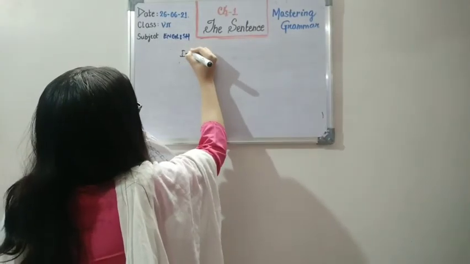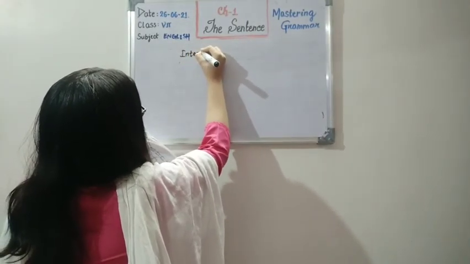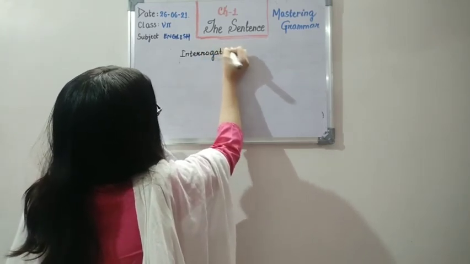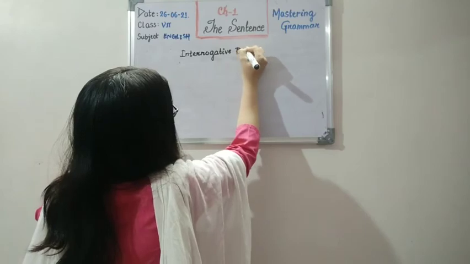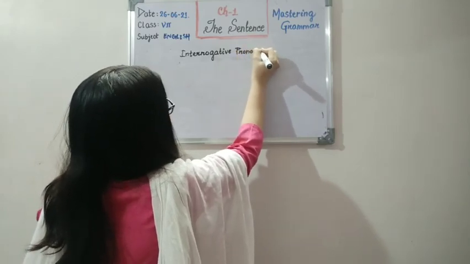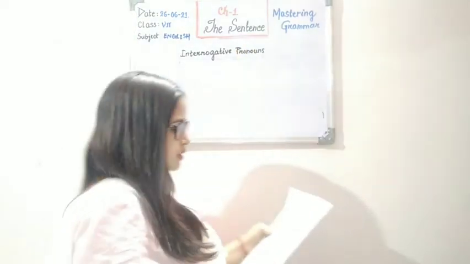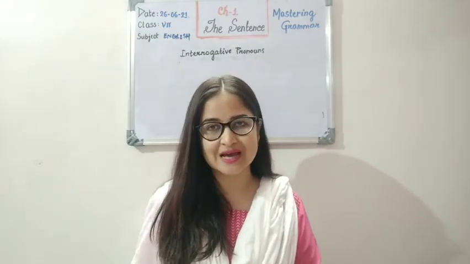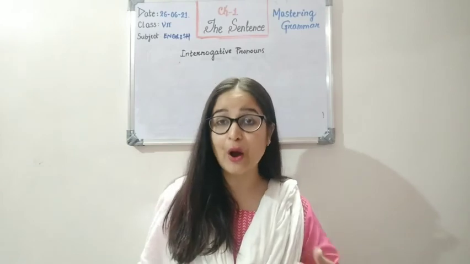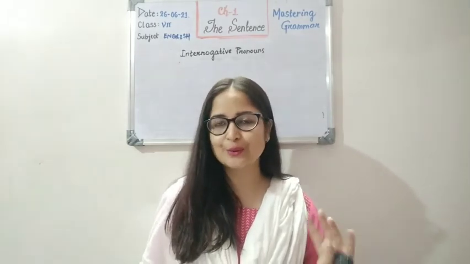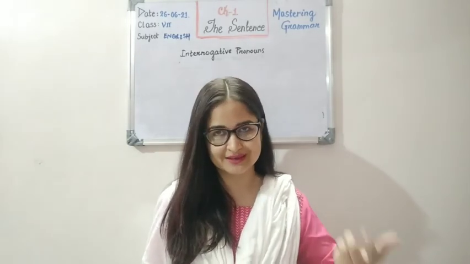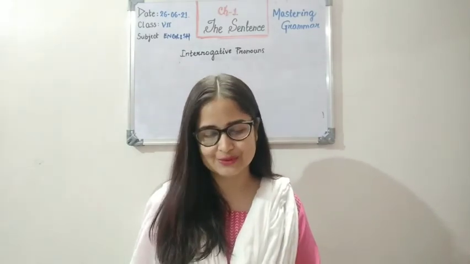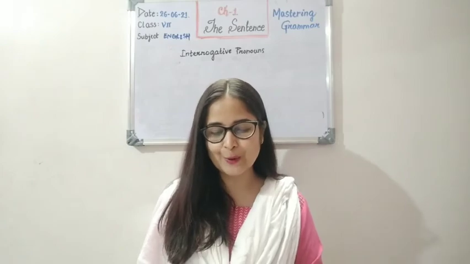How do we use it in forming questions? First one is interrogative pronouns. So the words like who, whose and whom are used as interrogative pronouns for persons only. We are not going to use them for things. We are just going to use these three words for people only.